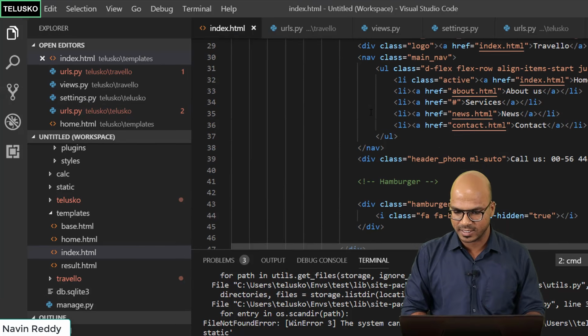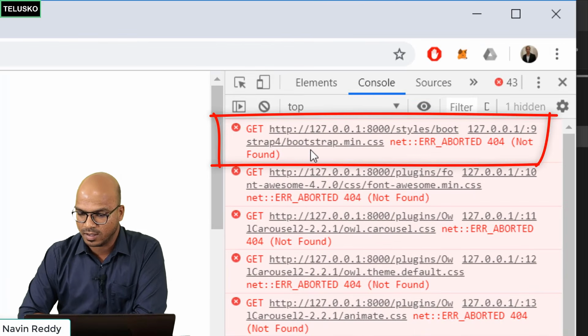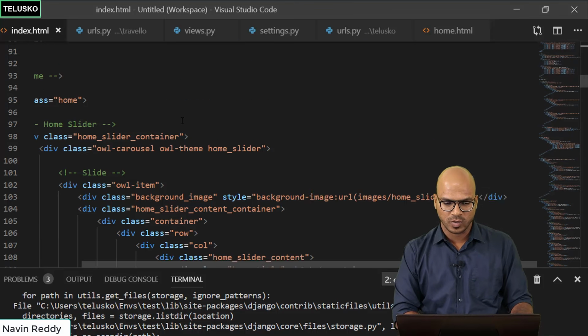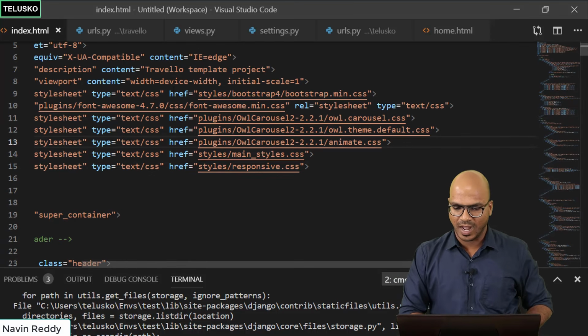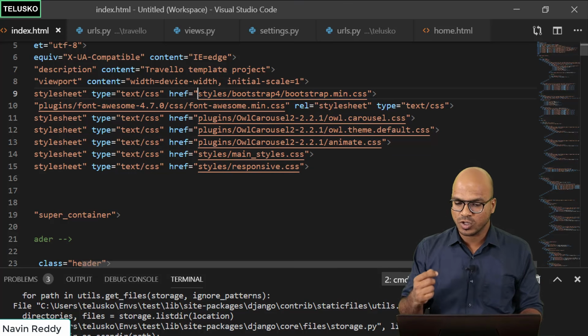For example, if I go back here, you can see it says it's not able to find the CSS file. It is on line number 9. If you go to line number 9, you can see we are trying to use a CSS, but it's not in a proper place. So how do you provide a link here?